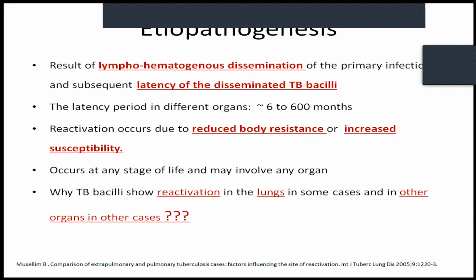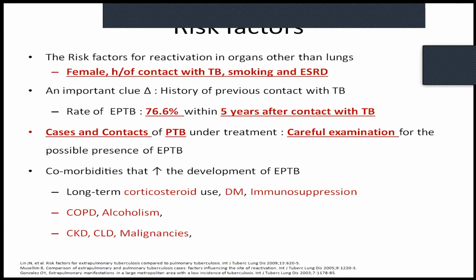That's not yet clear. The risk factors for reactivation in the EPTB sites are female gender, history of contact with tuberculosis, smoking, and end-stage renal disease. An important clue for the diagnosis will be history of previous contact with tuberculosis.